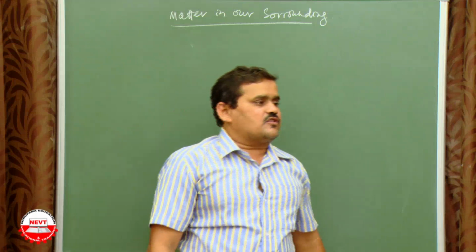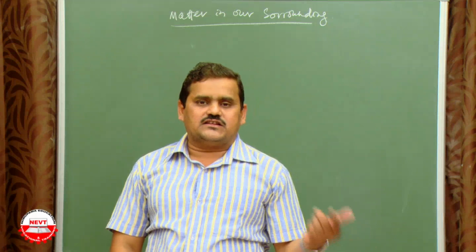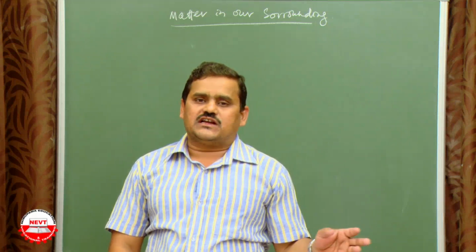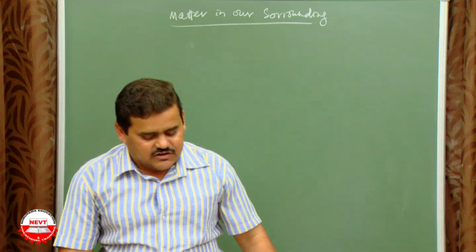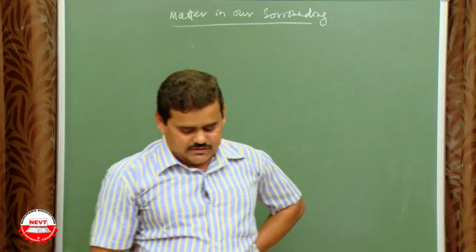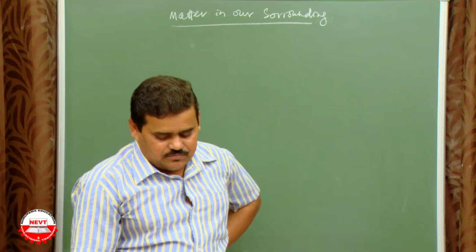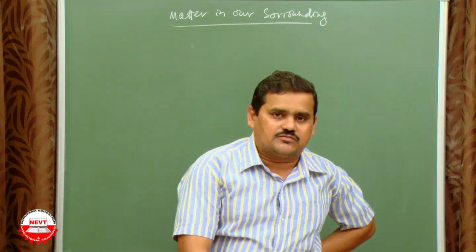Then the physical nature of matter. In the first chapter we will discuss the physical properties of matter. In the second chapter we will discuss some physical properties along with some chemical properties. Okay? In the physical nature part we will discuss certain terms. One is that matter is made up of certain particles, and the size of the particles of matter.